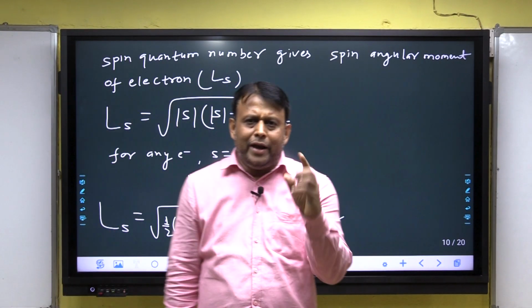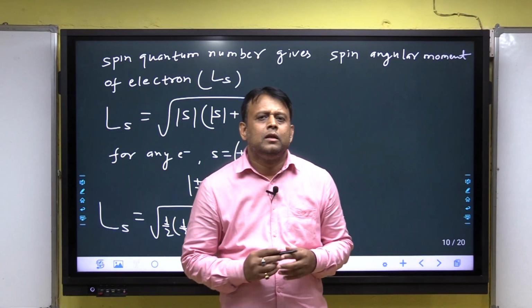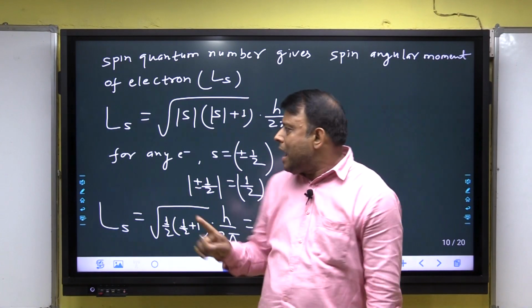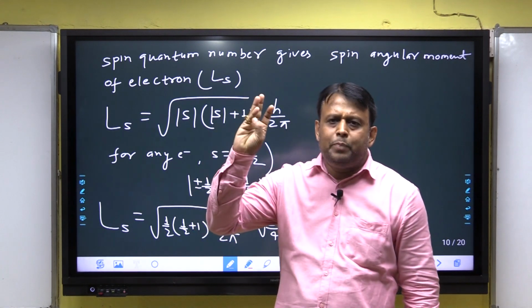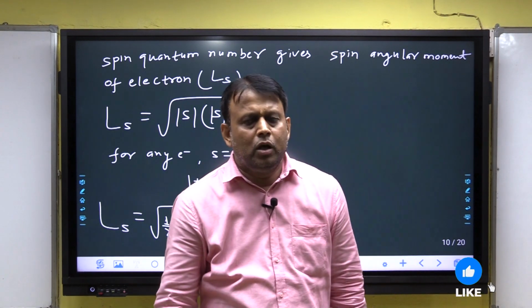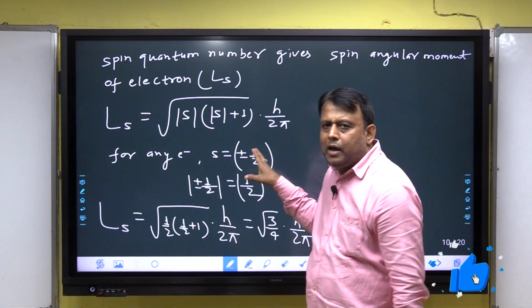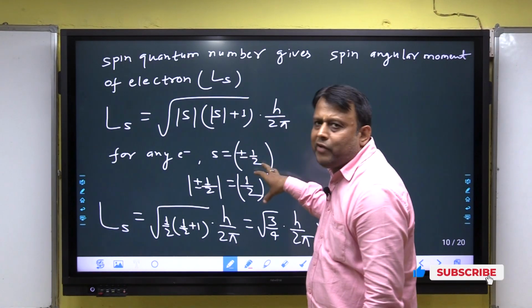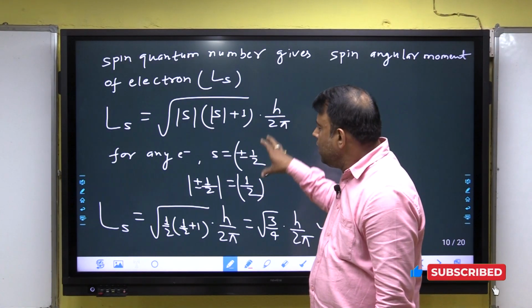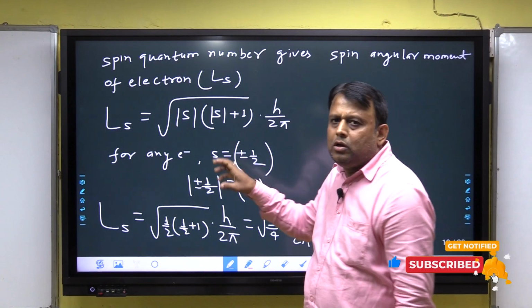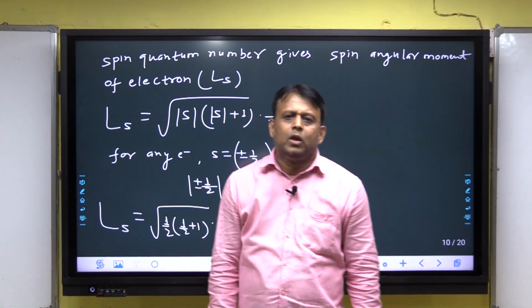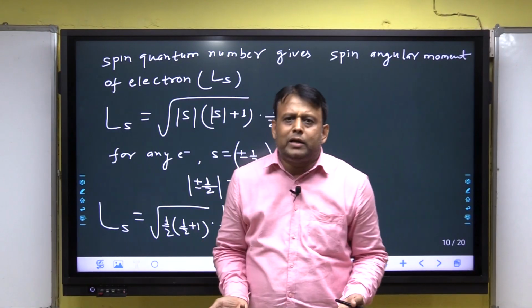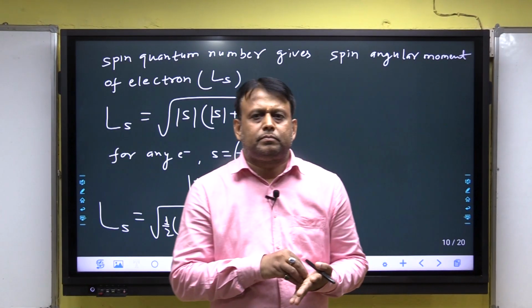Some important points about the spin quantum number: the half value does not depend upon the principal, azimuthal, magnetic quantum numbers. It is an arbitrary value. Listen, the half value does not depend upon them because the spin quantum number is an assumption.